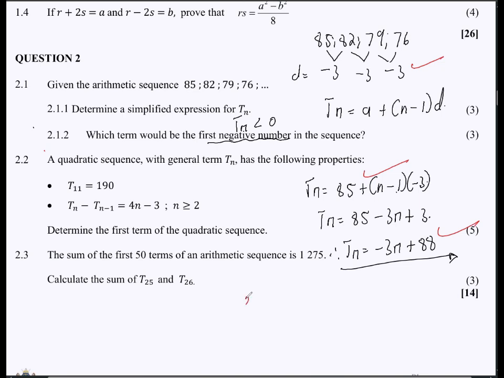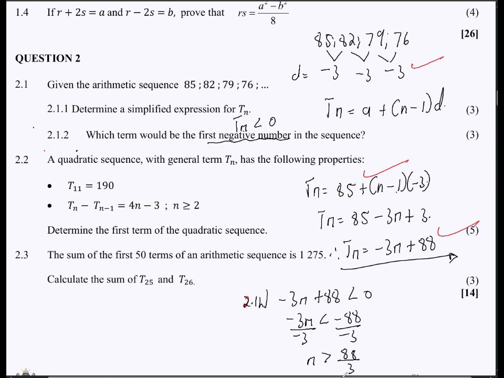So that means for 2.1.2, this is what we do. So for 2.1.2, it's just simply taking the Tn, which is that expression negative 3n plus 88, and say less than 0, right? So this is going to be negative 3n, and then the 88 will obviously go over to that side. Divide both sides by negative 3, then our n should be greater than 88. Remember, when we divide by a negative, the inequality sign changes. So n should be greater than 88 over 3.